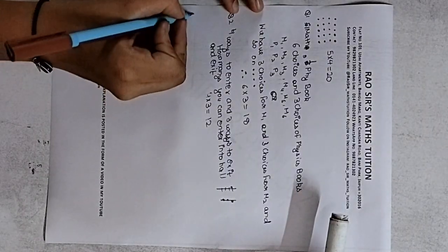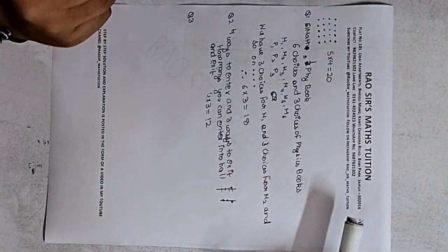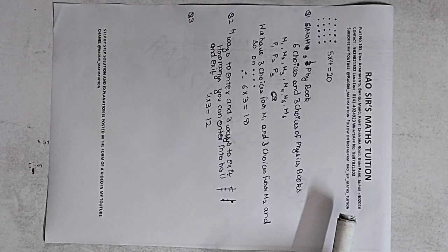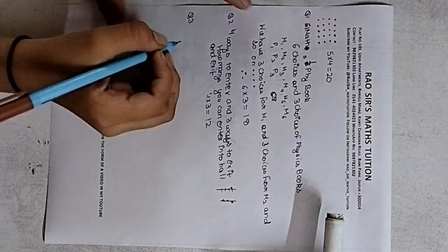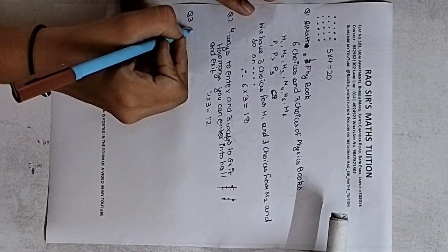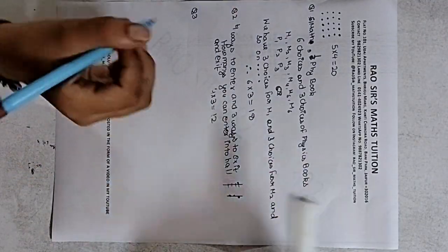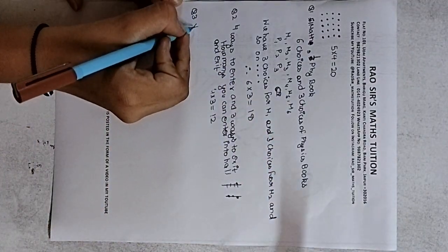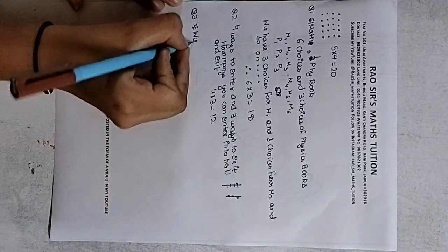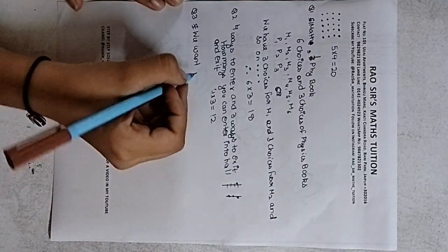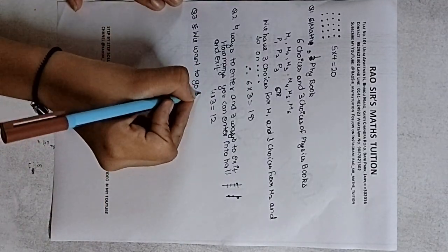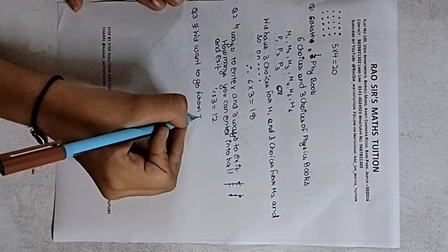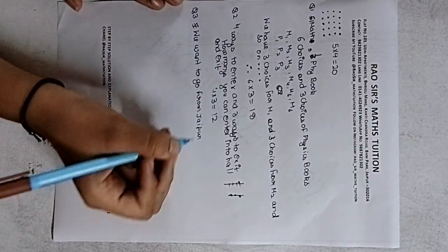Third question. Read the question or note it down. There are 3 ways to go from Jaipur to Delhi. You want to go from Jaipur to Firozabad, but there is no direct connection between Jaipur and Firozabad. Since there is no direct connection, you have to go first to Delhi, and from Delhi to Firozabad.